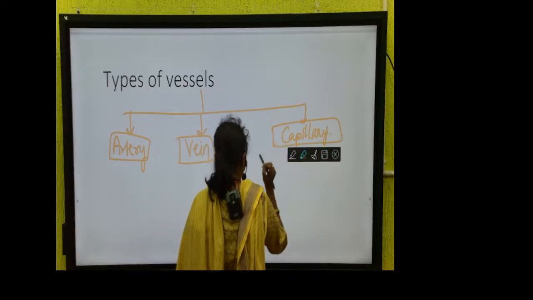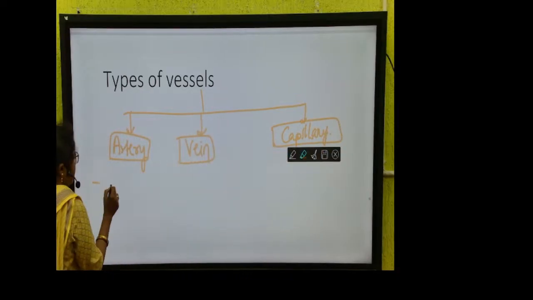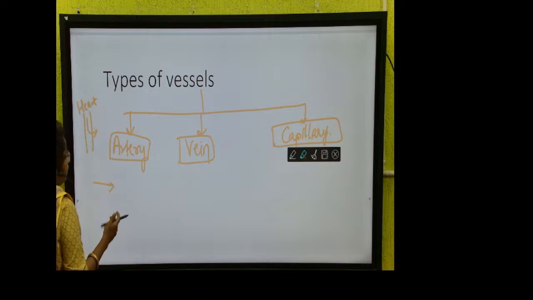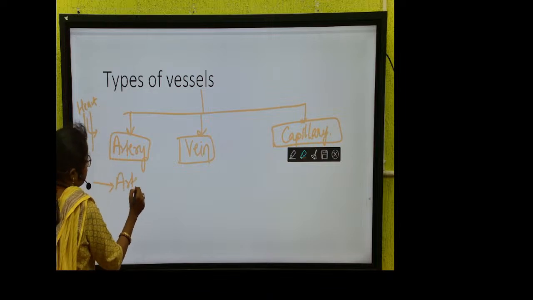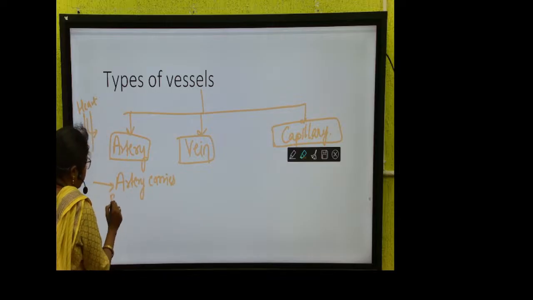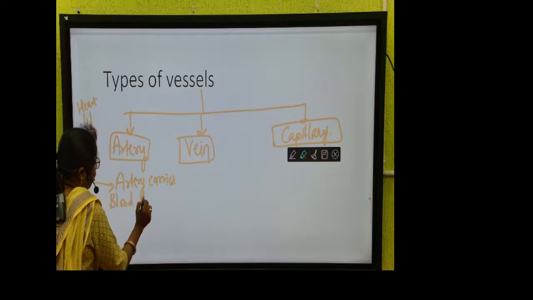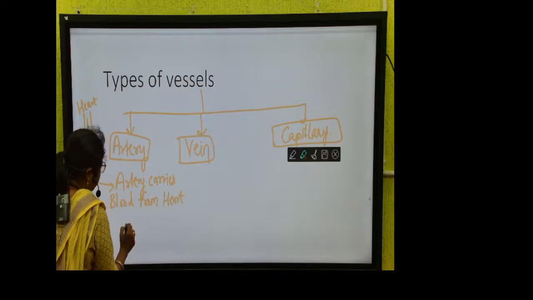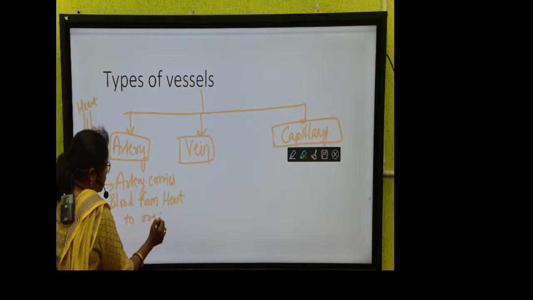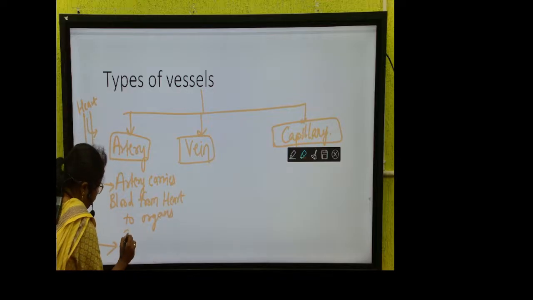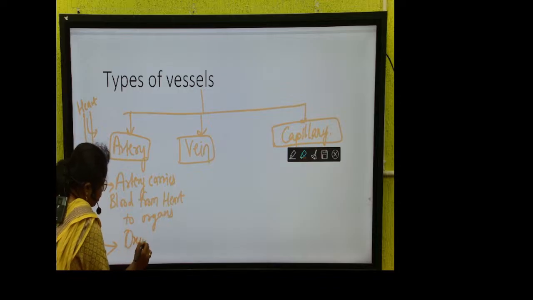What is the function of that? So you have seen that there is a vessel which is giving only oxygenated blood, and this is coming from the heart. So artery carries blood from heart to organs. Which type of blood is it carrying? It is carrying pure or oxygenated blood.